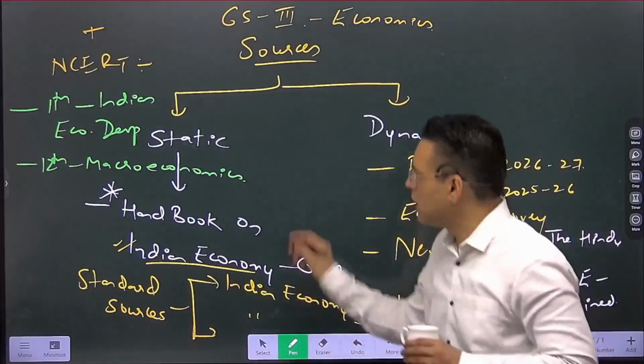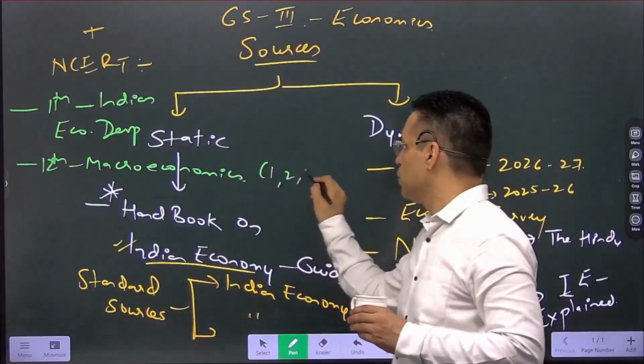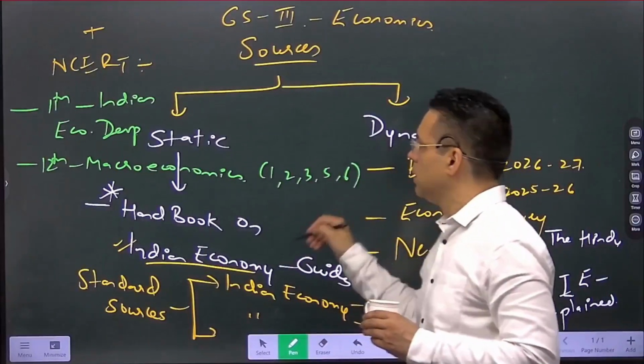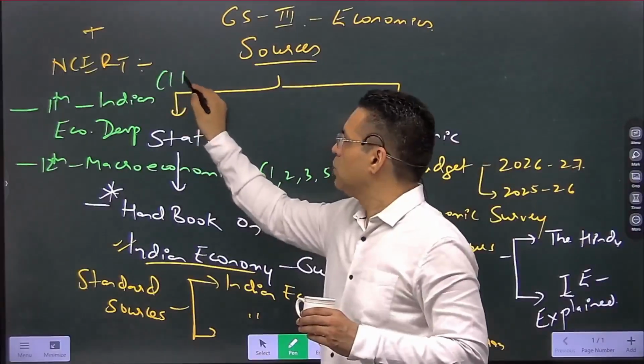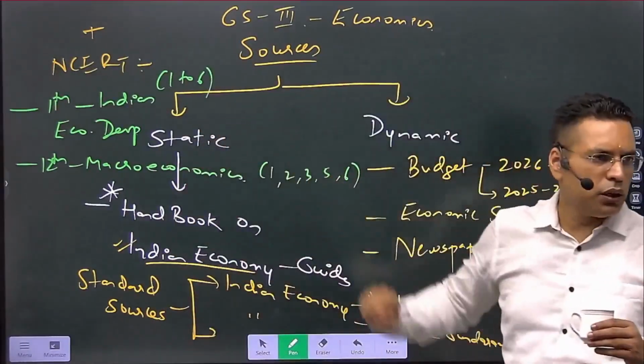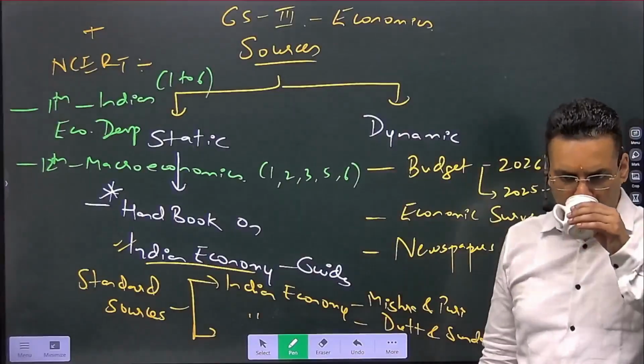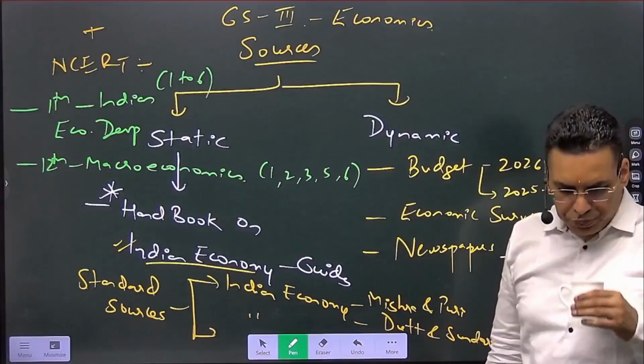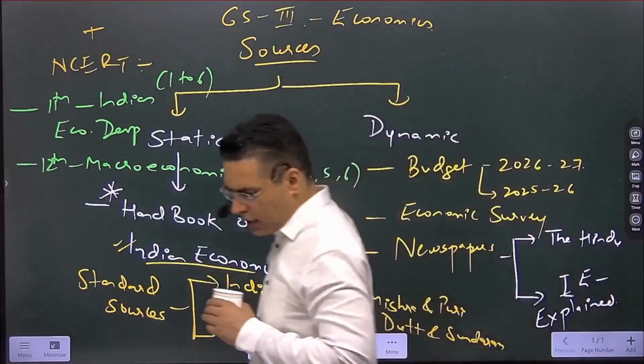Here also you can go selectively: chapters 1, 2, 3, 5, 6. In the new NCERT, there are 8 chapters. Out of that, chapters 1 to 6 can be followed. सब नहीं पढ़ना है, जो relevant है वो पढ़ना है.